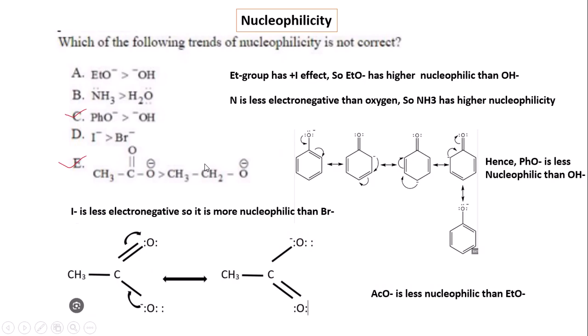Now we go to nucleophilicity. If we see the nucleophilicity problem, here which of the following nucleophilicity is not correct. Not correct means the ethoxide ion is more nucleophilic than OH minus. We know that ethoxide has a plus I effect, which increases the electron density on the oxygen atom, so it becomes more nucleophilic compared to OH minus. Ammonia is also more nucleophilic than water, as the nitrogen atom is less electronegative, so it has a greater tendency to donate electrons to the electron deficient center.